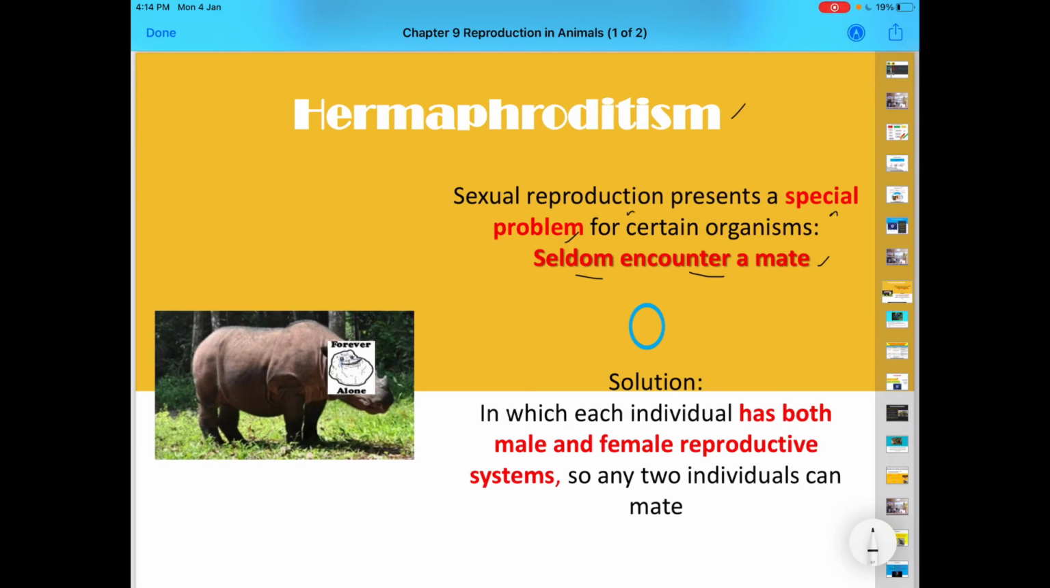What is hermaphroditism? This organism has both male and female reproductive systems. So any two individuals, whether female or male, that is not considered at all, because they have both. If they find a partner, they can mate. That is the meaning of hermaphrodite. They have both reproductive systems.